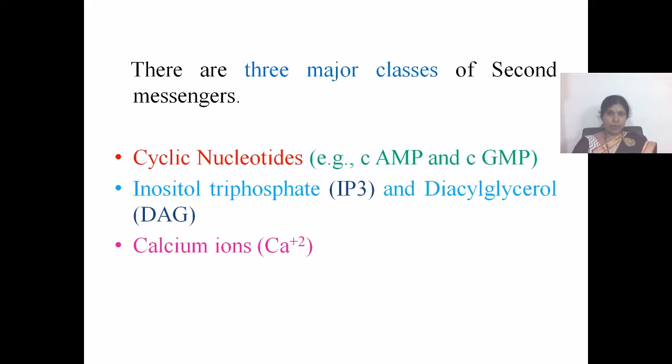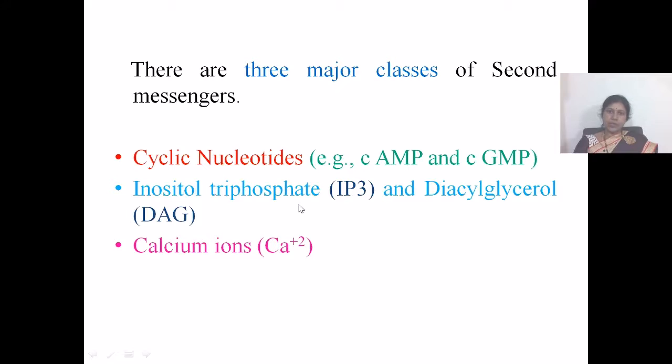Now let us see about DAG. DAG is present in the inner layer of the plasma membrane. DAG recruits an enzyme, namely protein kinase C. Protein kinase C is a calcium dependent kinase enzyme, and this enzyme phosphorylates many other proteins which bring about changes in the cell.